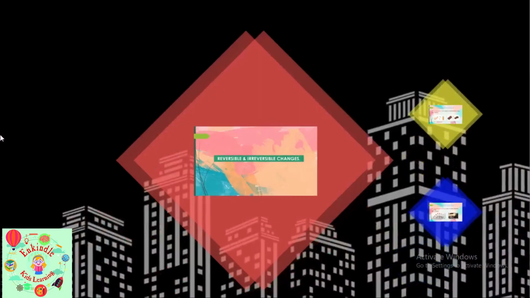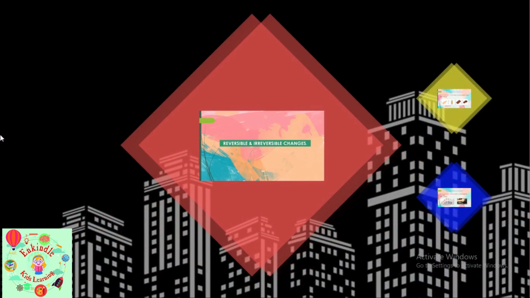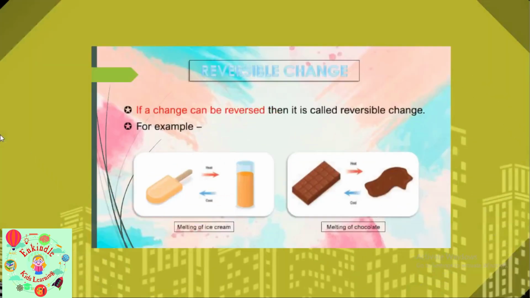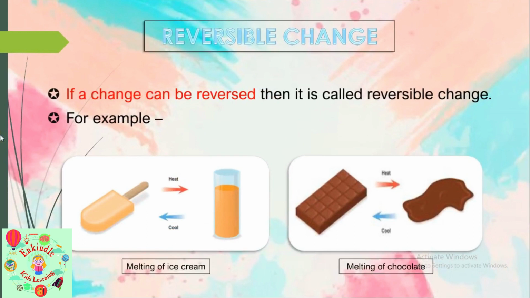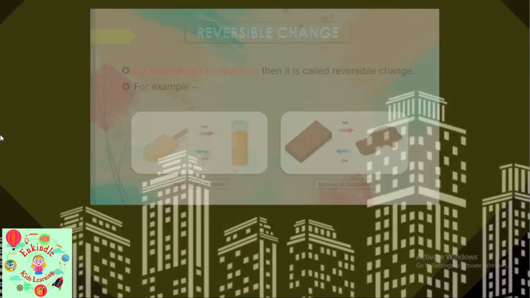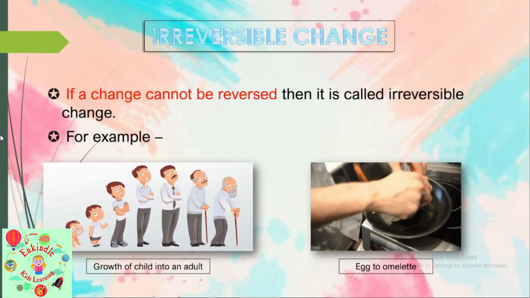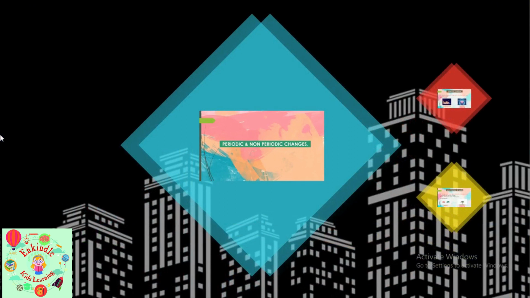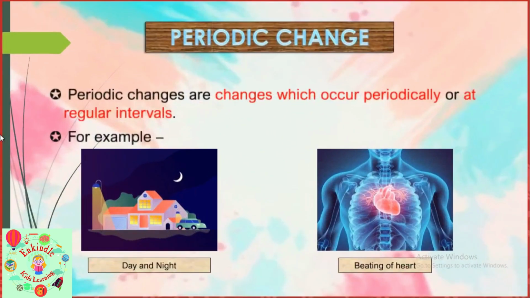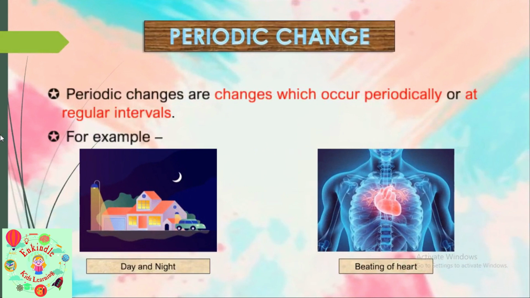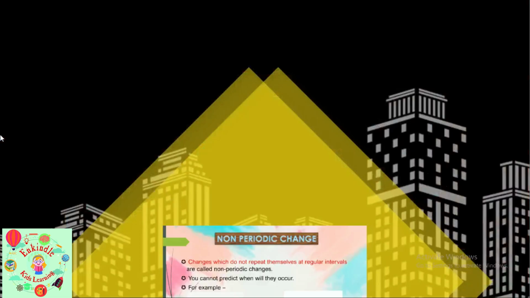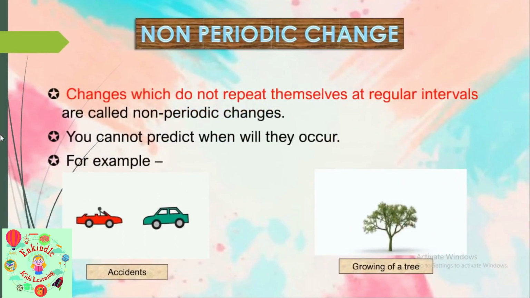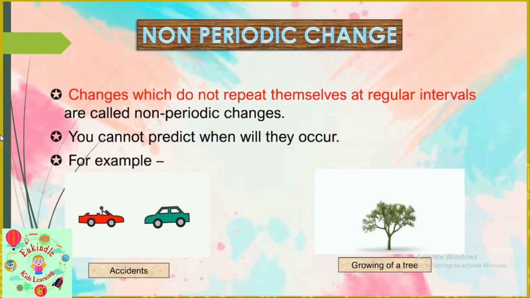Then we saw about reversible and irreversible change. If a change can be reversed, then it is called a reversible change. If a change cannot be reversed, then it is called irreversible change. Then comes periodic and non-periodic change. Periodic changes are changes which occur periodically or at regular intervals, whereas changes which do not repeat themselves at regular intervals are called non-periodic change.